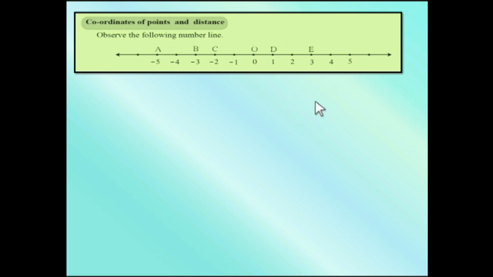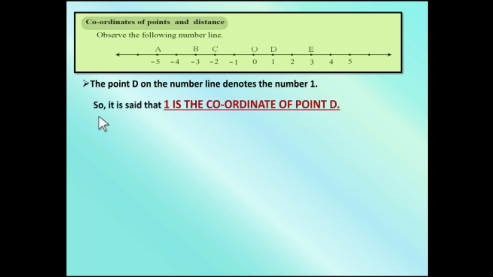Let us see what is being taught here. The point D on the number line denotes number 1. Check it out. D, number 1. That means what? Concept. So, it is said that 1 is the coordinate of point D. Once you are very clear with your basics, your understanding level, things are very easy for you.